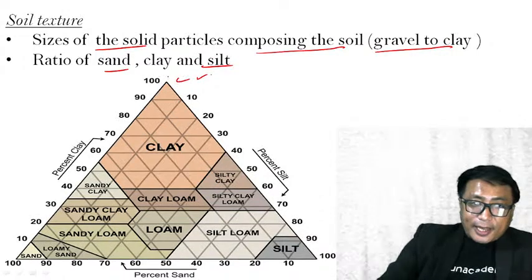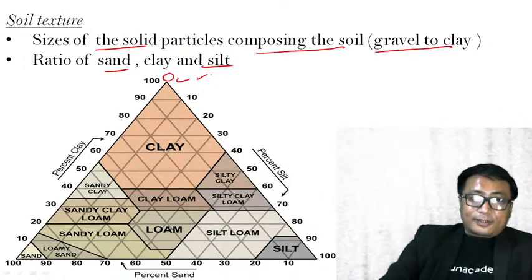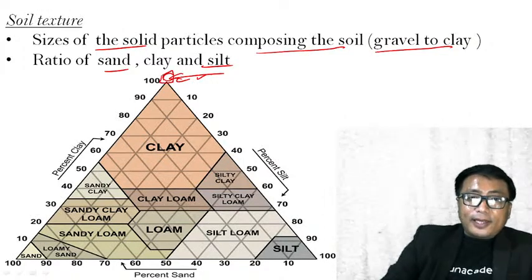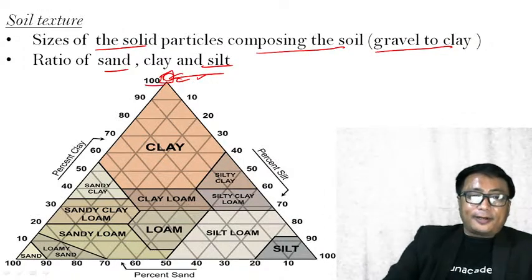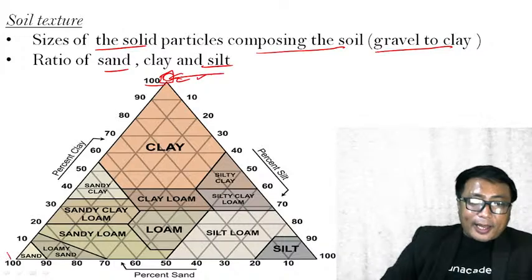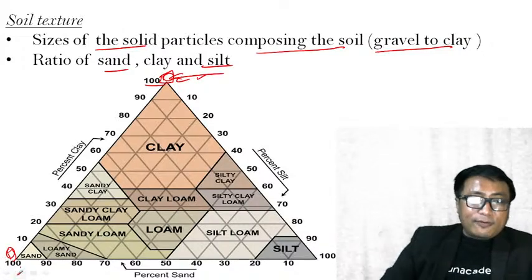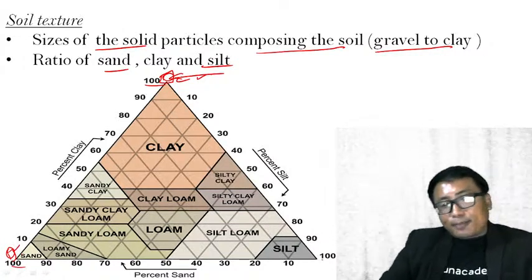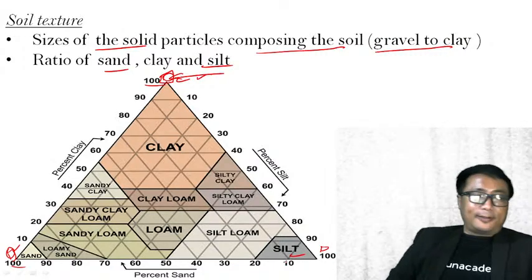You see here, at this particular vertex or peak, it is fully clay, 100% clay. At this particular end, kindly follow the pointer, it is fully sand. At this particular peak or point, it is fully silt.